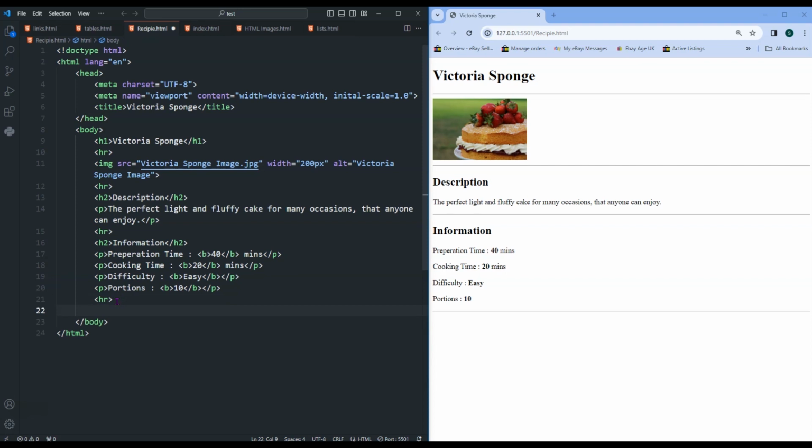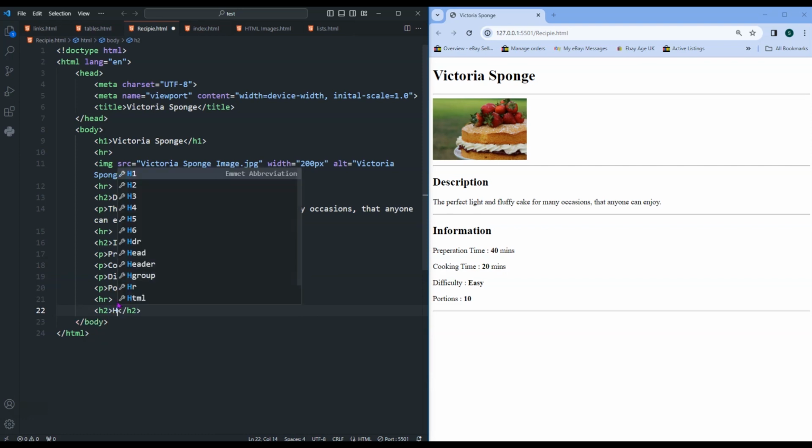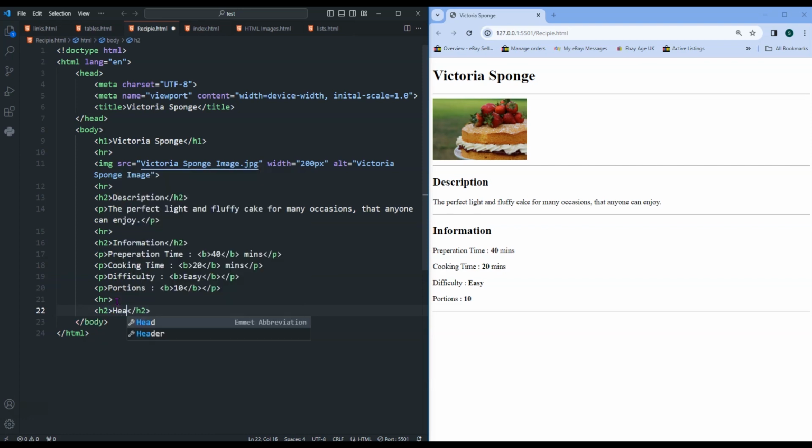Now I want to come onto the next section. So we need another H2 heading. Not with heading, but inside it.